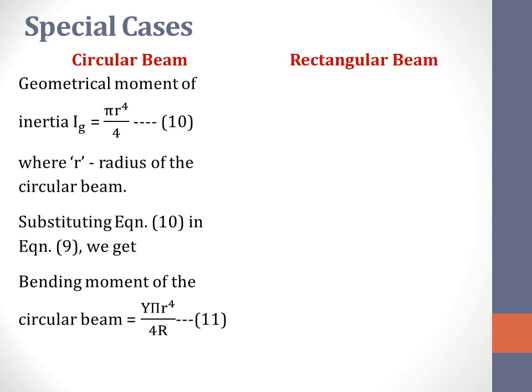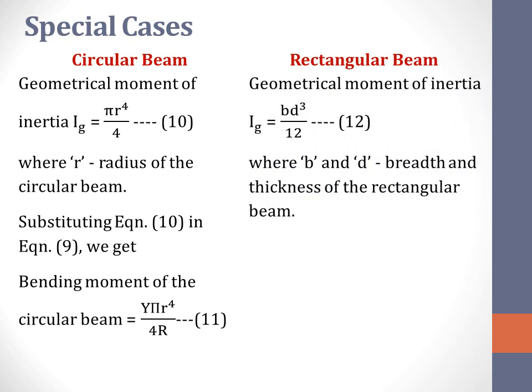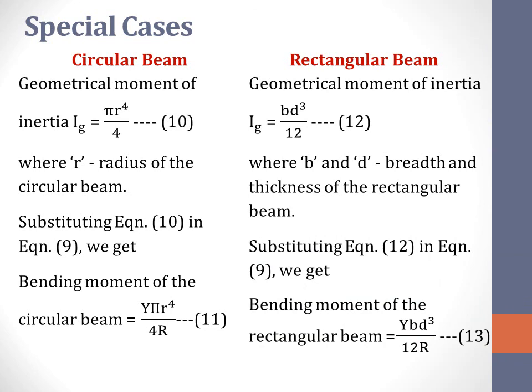Now for a rectangular beam, the geometrical moment of inertia Ig is given as B D cube by 12, where B stands for the breadth of the rectangular beam and D stands for the thickness of the rectangular beam. Similarly, substituting this equation 12 in equation 9, which we have seen in the previous slide, we obtain the bending moment for this rectangular beam to be Y B D cube divided by 12R, and we represent this as equation 13.